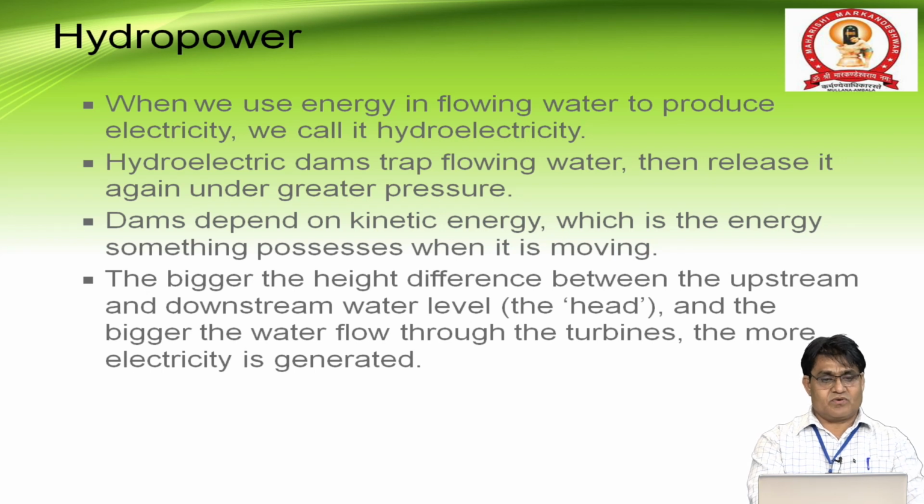Hydropower. What is hydropower? Simply, when we use the energy in flowing water to produce electricity, we call it hydroelectricity. In the water, there is potential energy. If this water flows from a high altitude to a low altitude, the water's potential energy is converted to kinetic energy. This kinetic energy of the water is used for the generation of electricity.